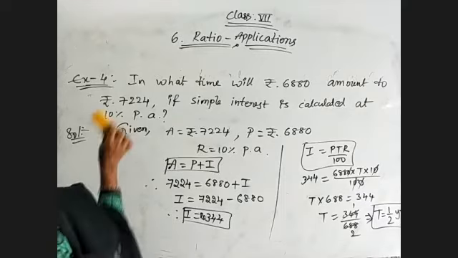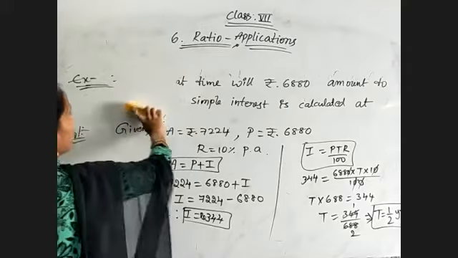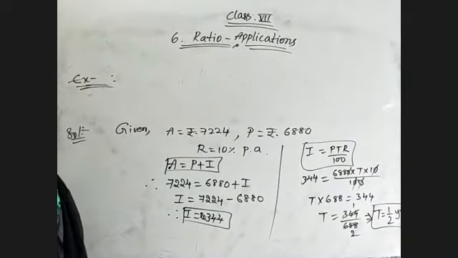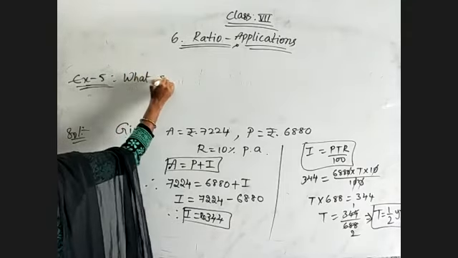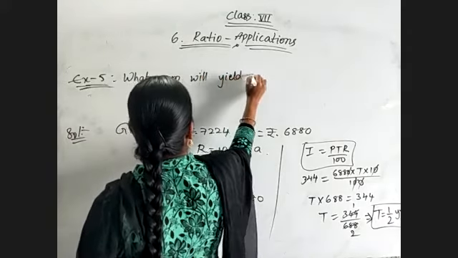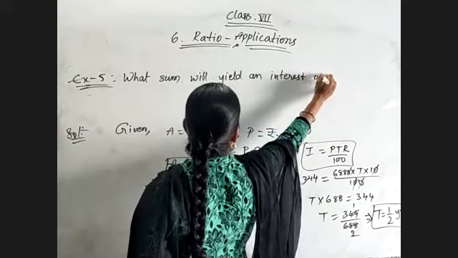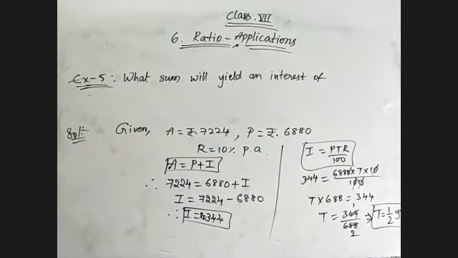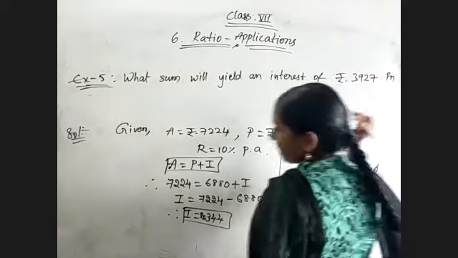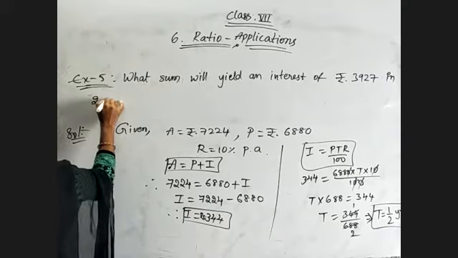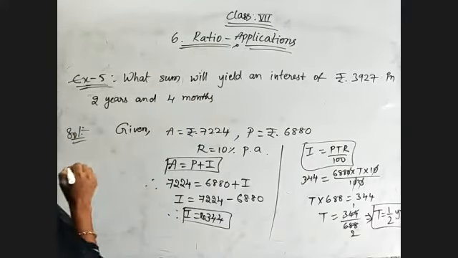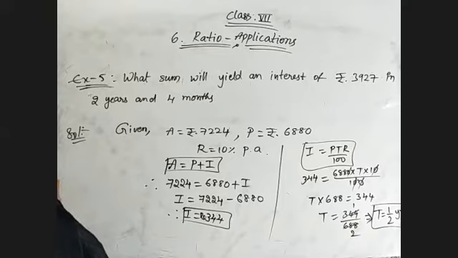Now coming to the next example. What sum will pay an interest of 3,927 rupees in 2 years and 4 months at 8% per annum.